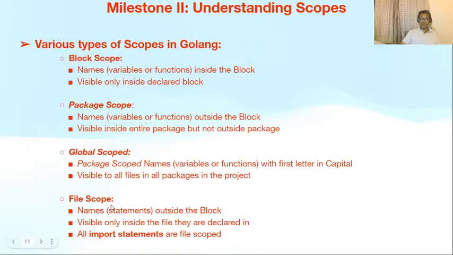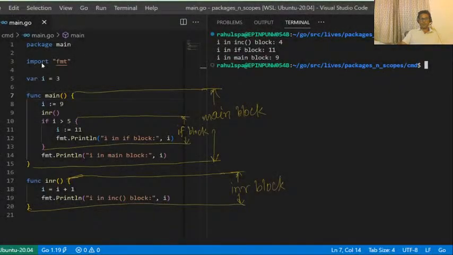Fourth, file scope. Names outside the block, these are usually statements, visible only inside the file they are declared in. All import statements are file scoped. If you see this import fmt statement, this has only a file scope. What does file scope mean? This fmt has visibility only inside this file main.go. If you want to use any function from the fmt package in a different file in the same package, you will have to import it again. We will see in a bit.